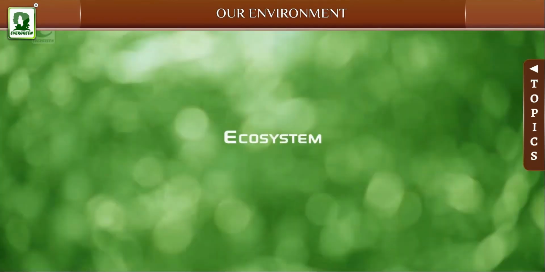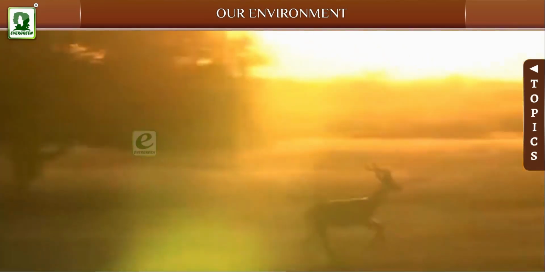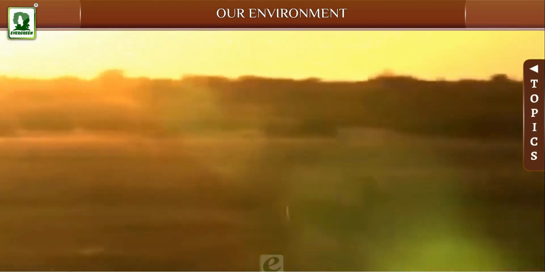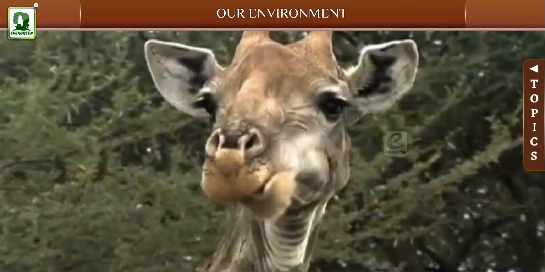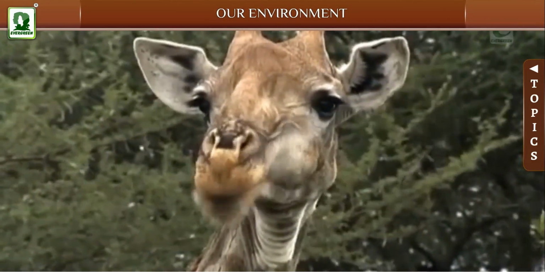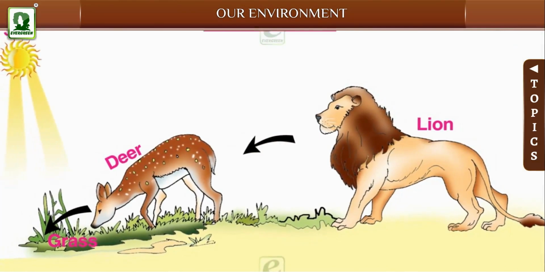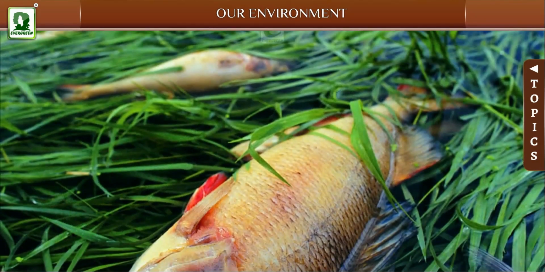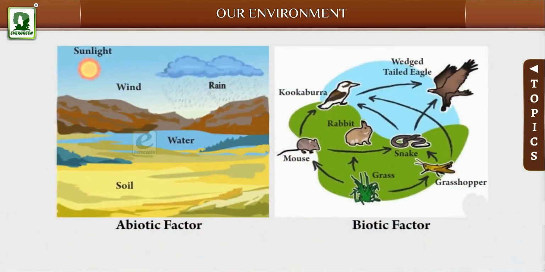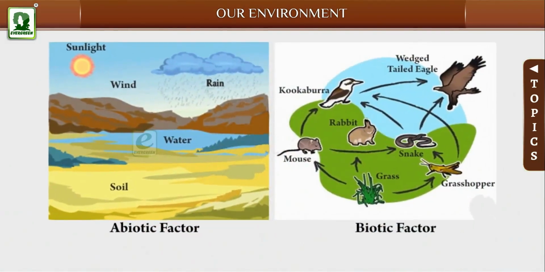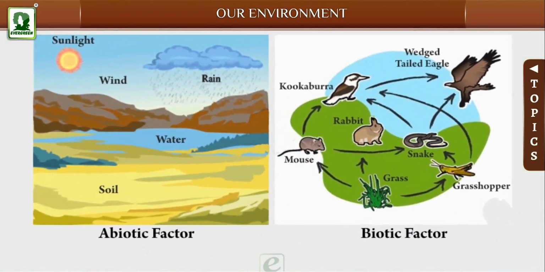Ecosystem. An ecosystem is defined as any community of living and non-living things that live together. The plants and animals found in a particular location are referred to as an ecosystem. Plants and animals depend on each other for survival and help sustain one another. Any disruption to an ecosystem is harmful to all organisms within it. Both biotic and abiotic factors are also related to each other, and if one factor is changed, it can affect the entire ecosystem.